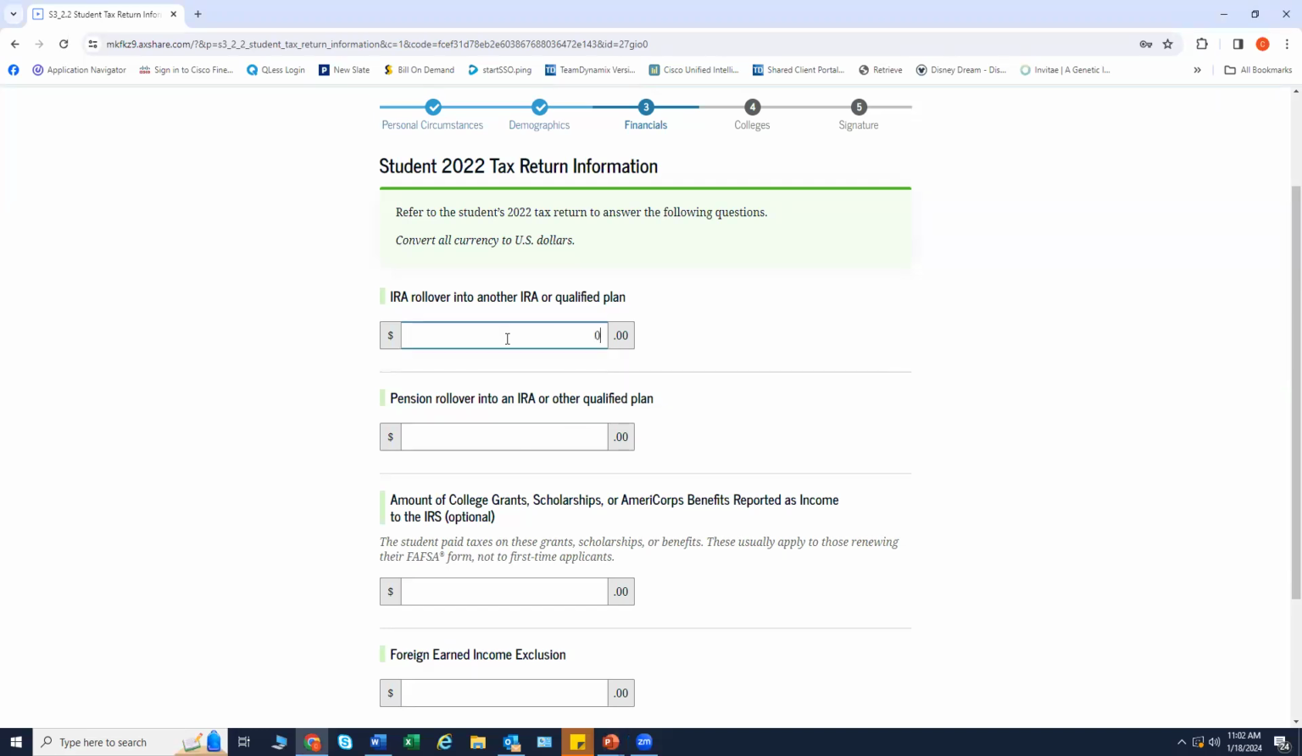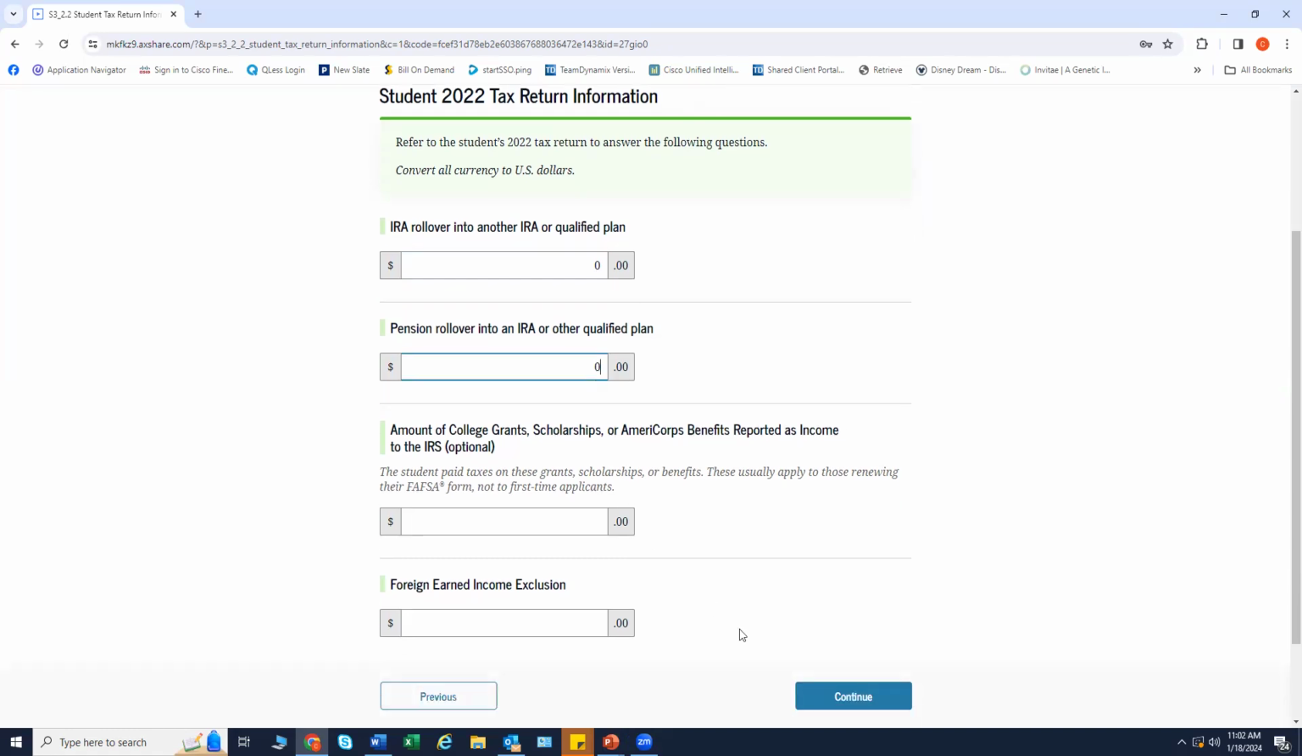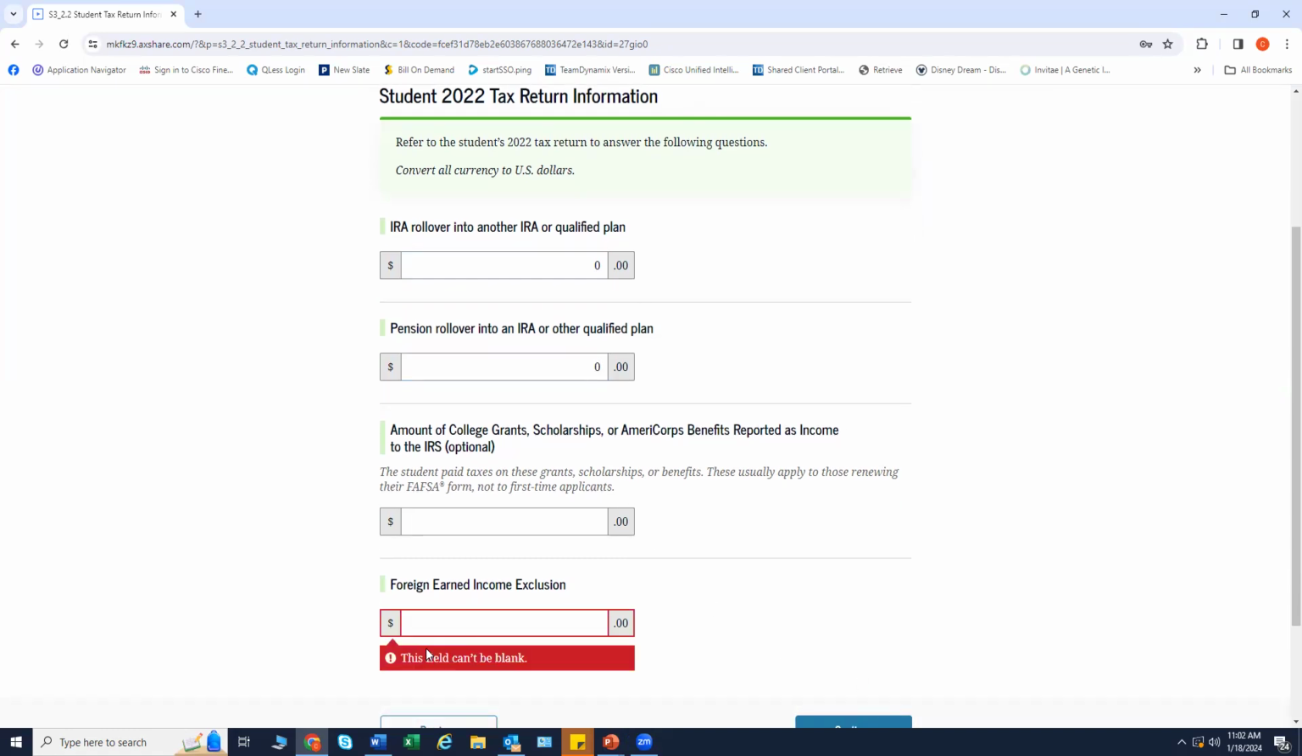I'd like to point out that you cannot leave these questions blank. It will not let you proceed to the next section as you will get an error code. So it's important that if these questions do not pertain to you or the student, you must enter 0.